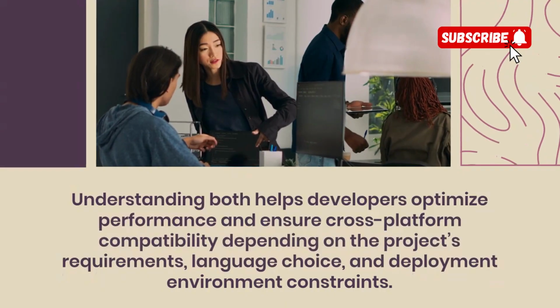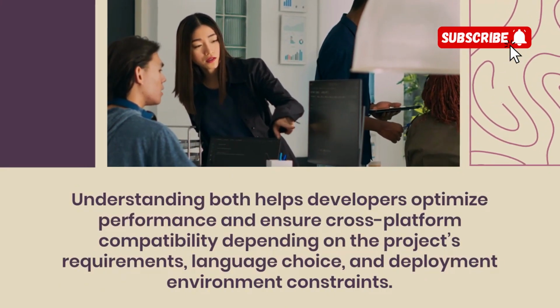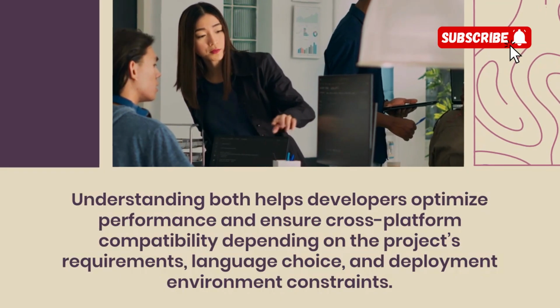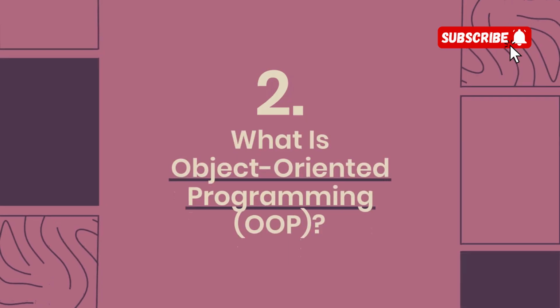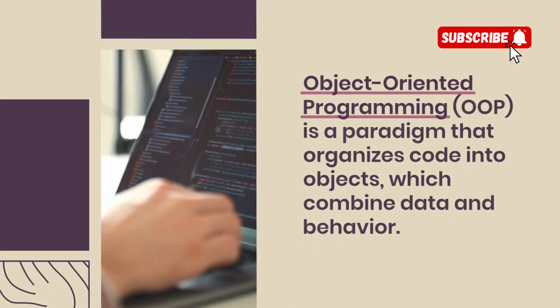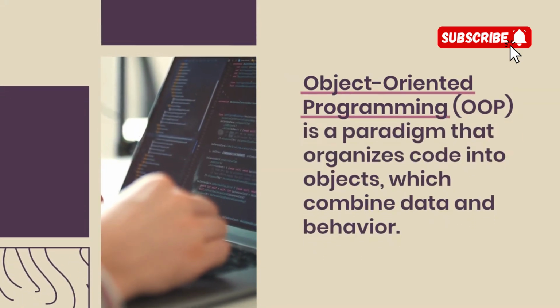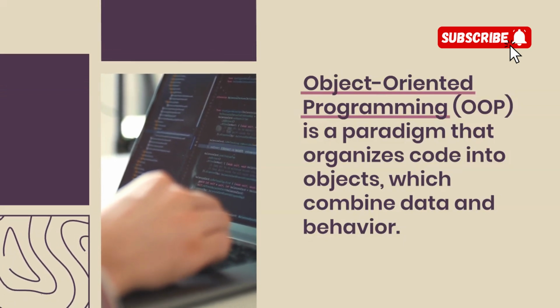Understanding both helps developers optimize performance and ensure cross-platform compatibility, depending on the project's requirements, language choice, and deployment environment constraints. 2. What is object-oriented programming, OOP? Object-oriented programming, OOP, is a paradigm that organizes code into objects which combine data and behavior.